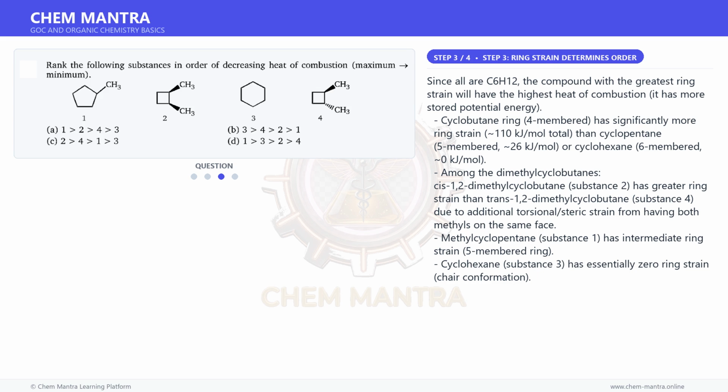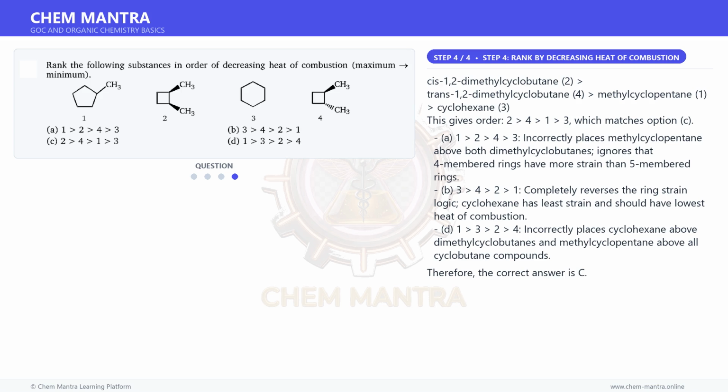6-membered, 0 kJ/mol. Among the dimethylcyclobutanes, cis-1,2-dimethylcyclobutane, substance 2, has greater ring strain than trans-1,2-dimethylcyclobutane, substance 4, due to additional torsional and steric strain from having both methyls on the same face. Methylcyclopentane, substance 1, has intermediate ring strain, 5-membered ring. Cyclohexane, substance 3, has essentially zero ring strain, chair conformation.